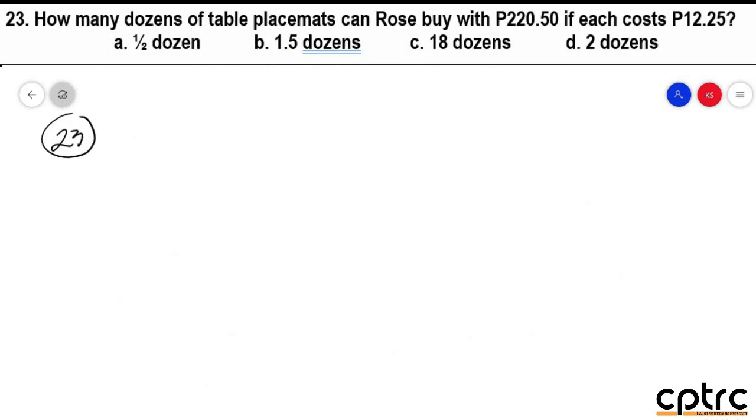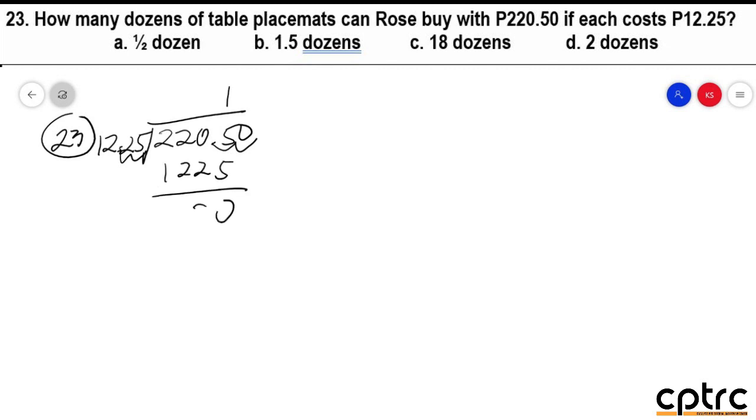How many dozens of table placemats can Rose buy with 2 20/50 if each costs 12.25? So you're going to use what operation? Division po dito. So you divide 2 20/50 by 12.25. Since may decimal point po yan, move 2 places and move 2 places sa kabila. So, this is 1, 1, 2, 2, 5, 0, 8, tapos maging 11 na lang, 9. So, 980 po yung remaining. So, 9,800. So, that would be 8.